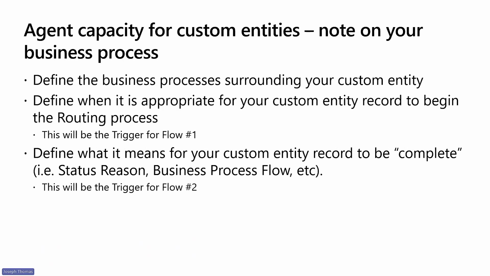In addition, it's important to define what it means for this custom entity record to be complete. It could be as simple as an agent deactivates the record upon completion, but as in the previous example, perhaps your processes are more complex, and it may not be as simple as deactivation equals completion. In short, it's important that you examine, define, and ensure that the appropriate team members who represent the business have signed off on these items.